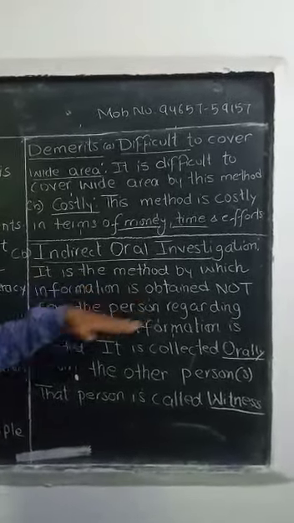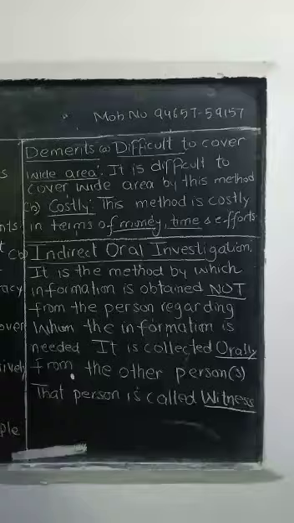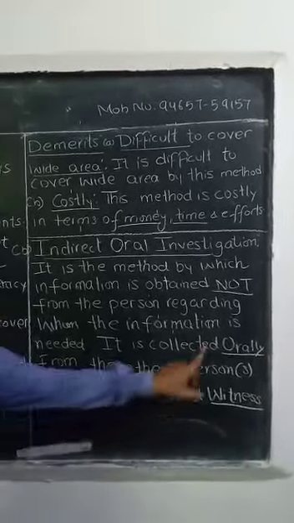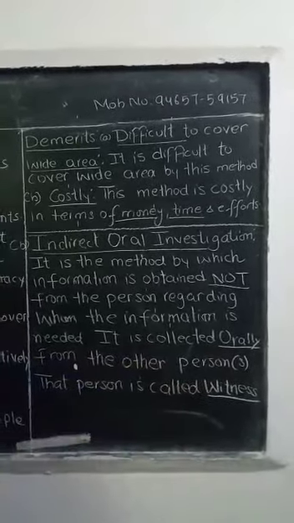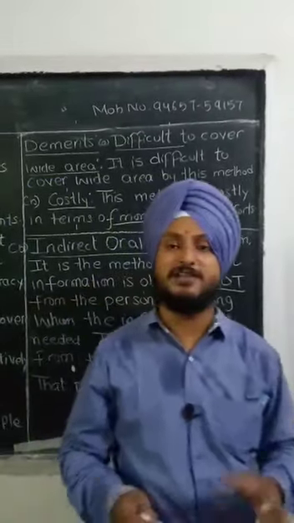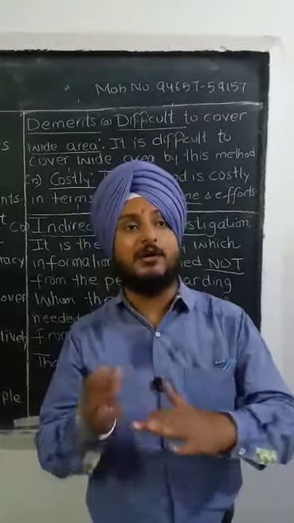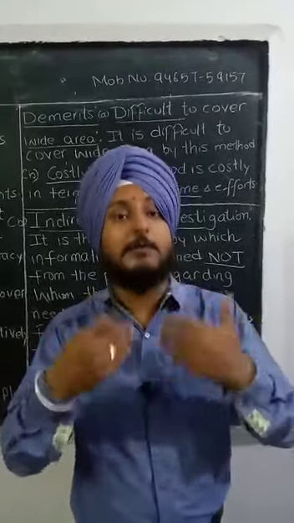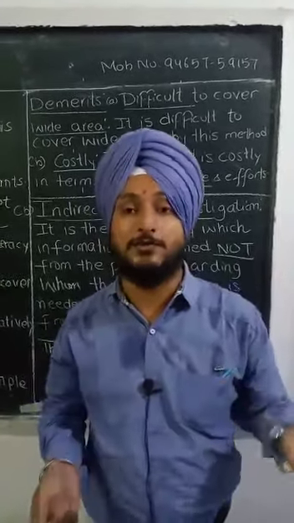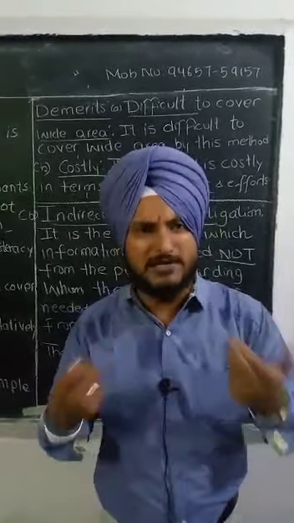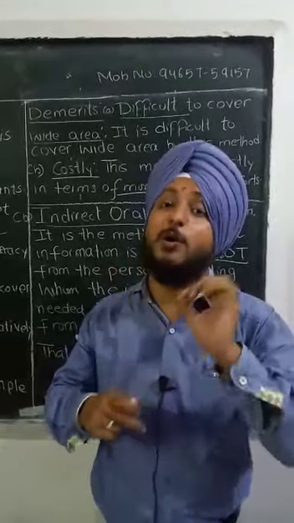It is that method by which information is obtained not from the person regarding whom the information is needed, but it is collected orally from another person. That other person is called a witness. For example, you need some information regarding me and you are not able to directly communicate with me, and you ask your classmate about Amritpal sir, for example the phone number of Amritpal sir, or any information regarding me. This method is called indirect oral investigation.